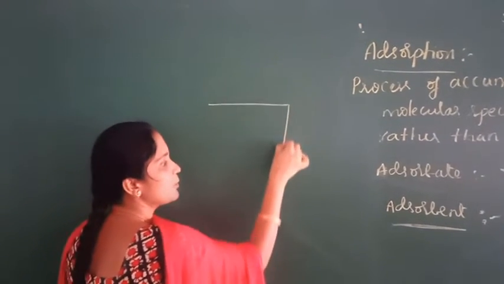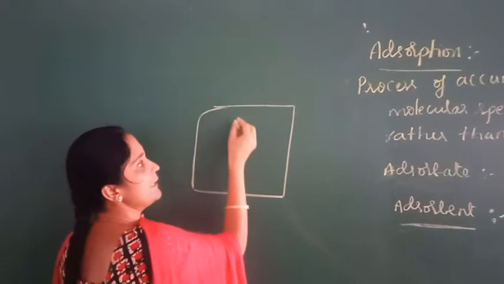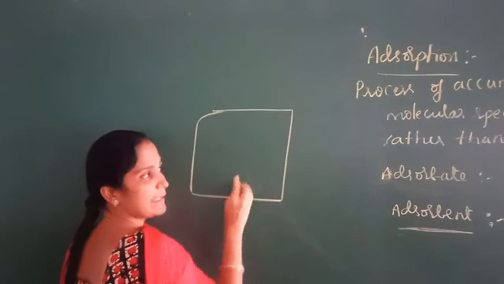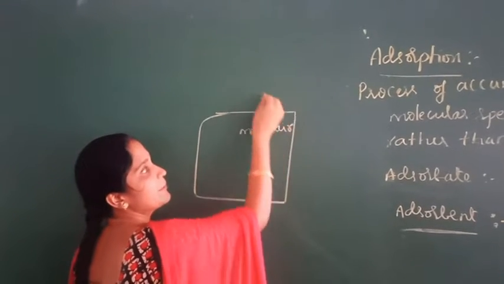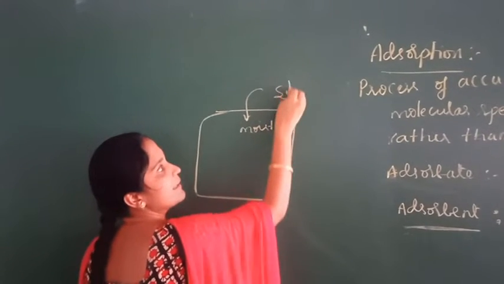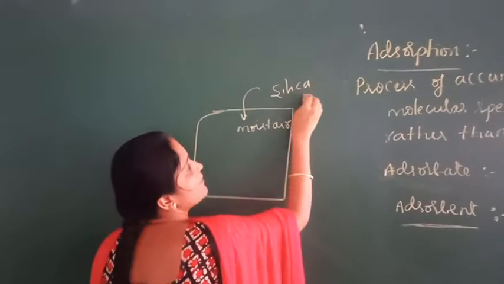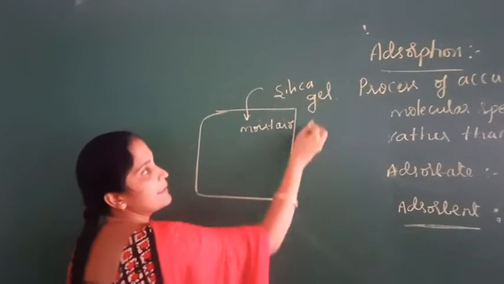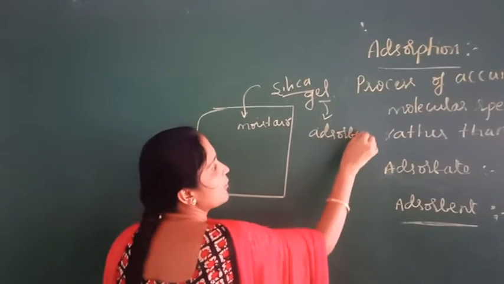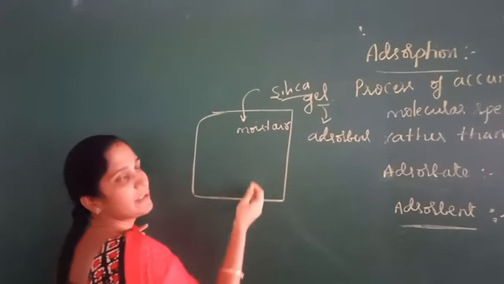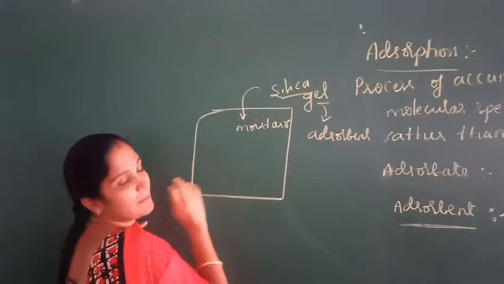Take a closed container containing moist air. To this add some silica gel. So silica gel acts as a good adsorbent. It absorbs moisture present in the closed container.